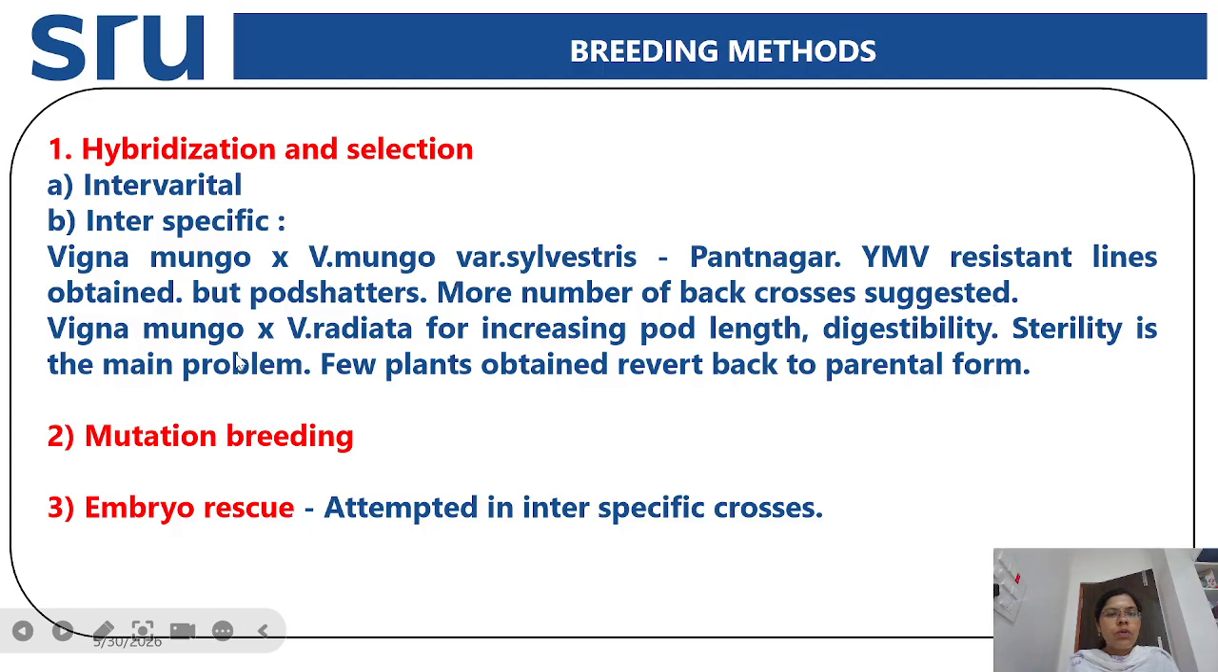And next is Vigna mungo crossed with Vigna radiata for increasing the pod length as well as digestibility. And sterility is a major problem, and a few plants obtained revert back to the parental forms. And next is mutation breeding, and next is embryo rescue. They have attempted it in some of the interspecific crosses.